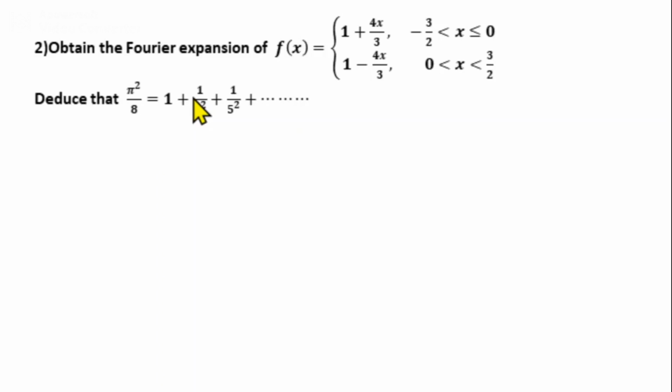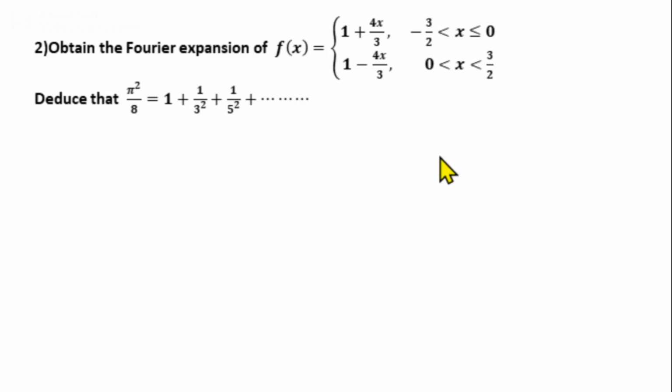We will find the Fourier series expansion, and then from it we get the series given in the second part of the question. Before finding the Fourier series expansion of the given function f of x, we find whether the function is even or odd.